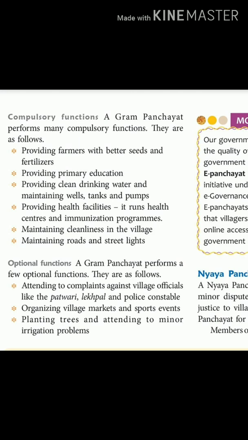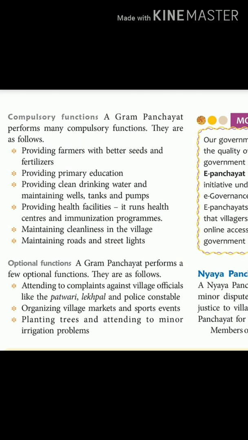Okay. Next comes optional functions. Now optional means it is a choice. Okay. But compulsory means it has to be done. So there are some optional functions also which a Gram Panchayat has to or can perform. A Gram Panchayat performs a few optional functions.